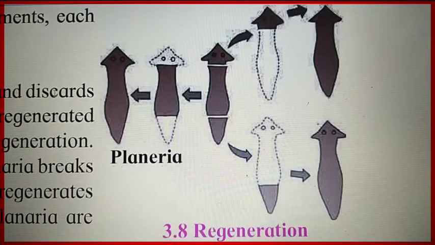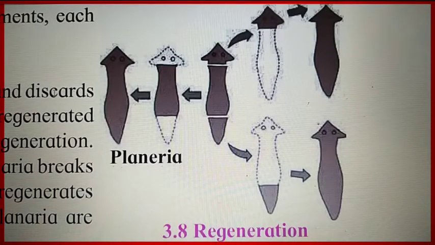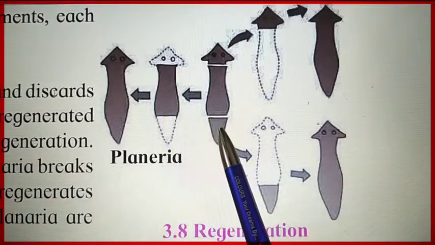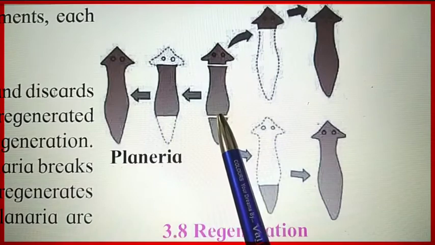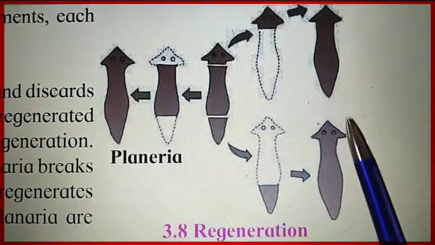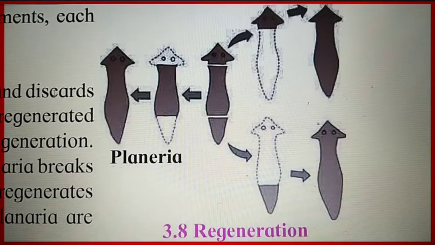So this is the way planaria reproduces. Here one planaria divides its body and forms three new planaria. So this is the way planaria reproduces asexually.